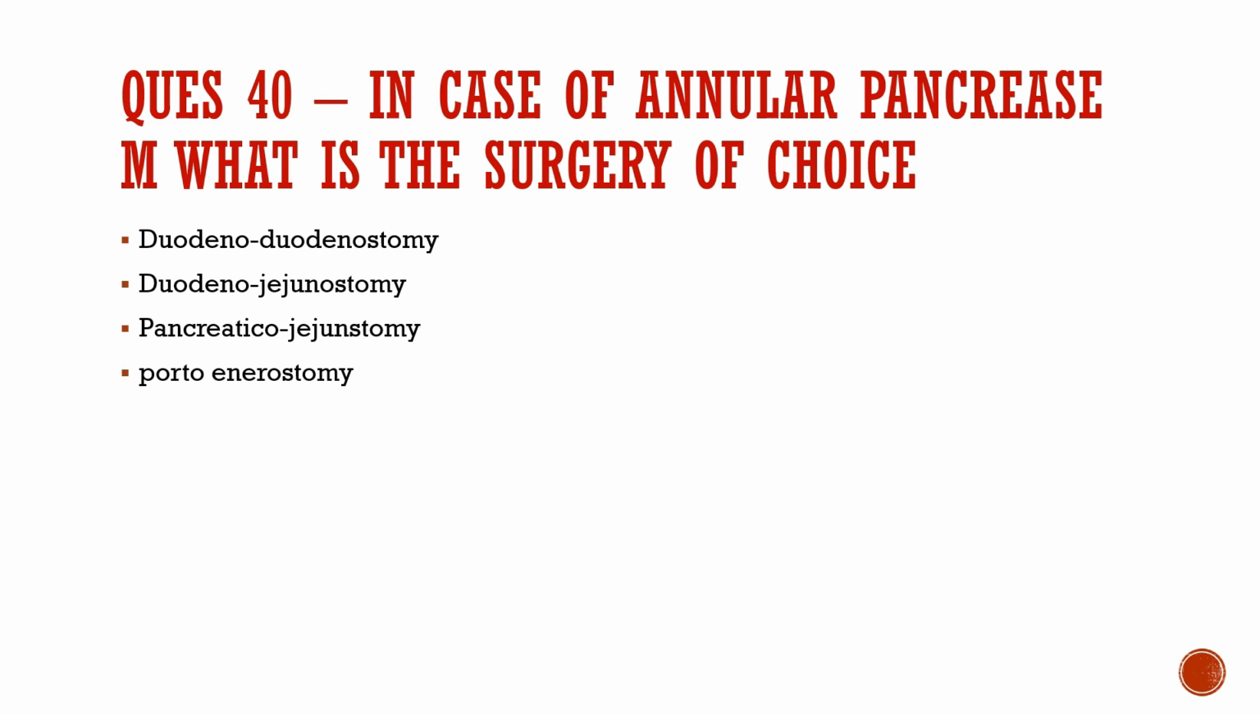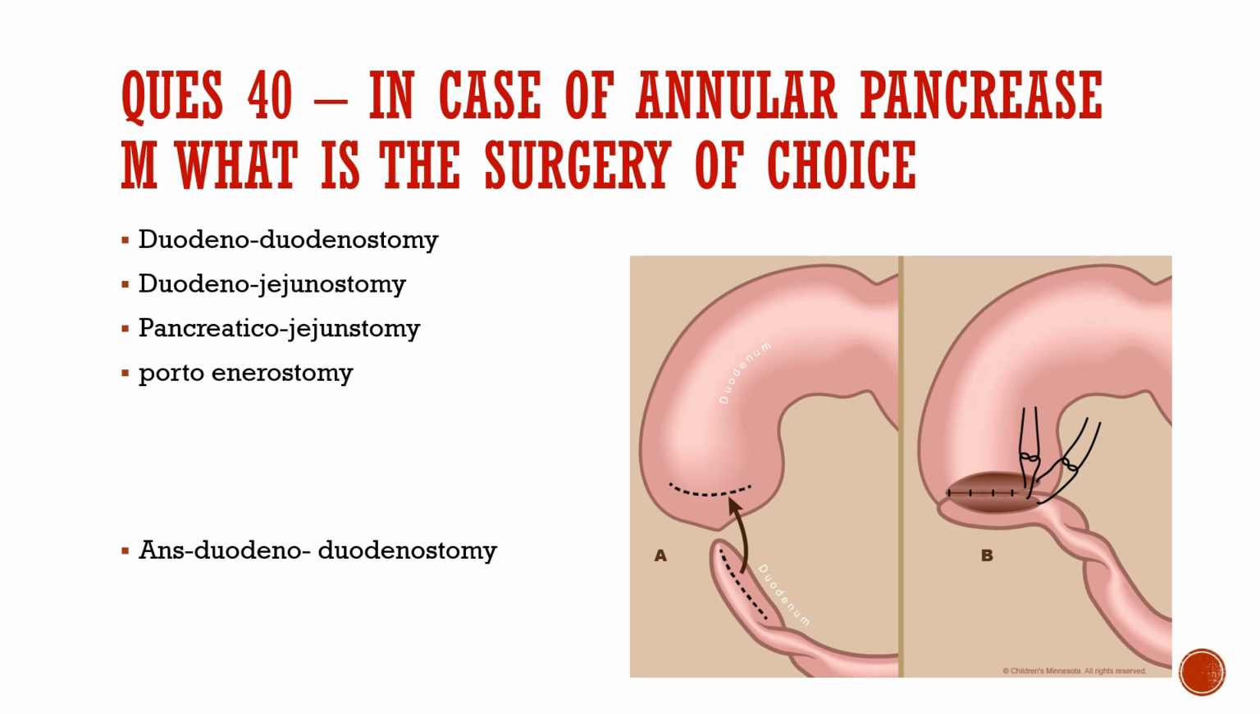Question number 40. In case of annular pancreas, what is the surgery of choice? Duodenostomy, duodenojejunostomy, pancreaticojejunostomy, or portoenterostomy. So the correct option is duodenostomy, as you can see in the image.